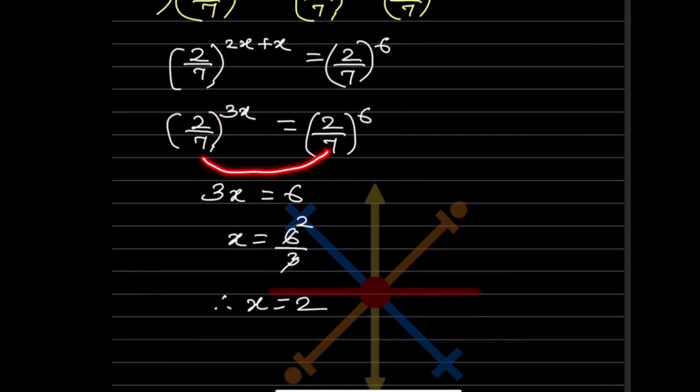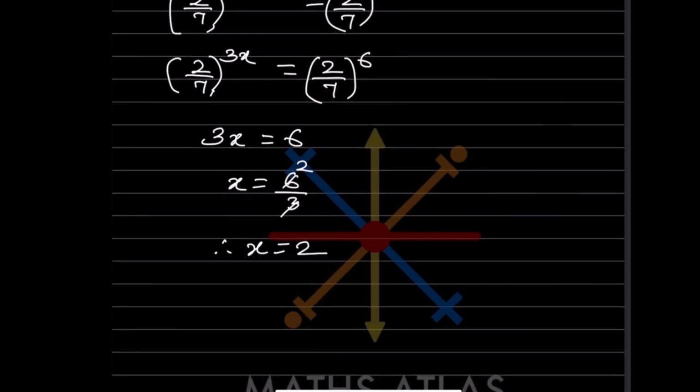Since the bases are same, the exponent should be same. So 3x is 6. So now what will you write here? This x will be 6 divided by 3, because this is multiplication, so this is going to get divided. So this will be 2. So the x value is 2.